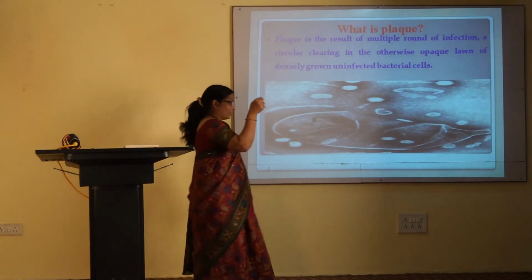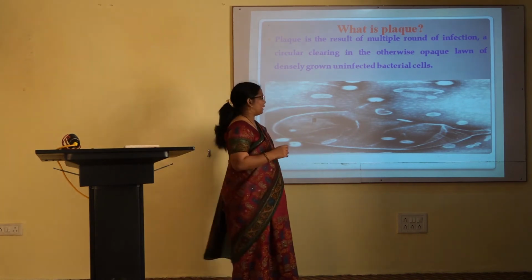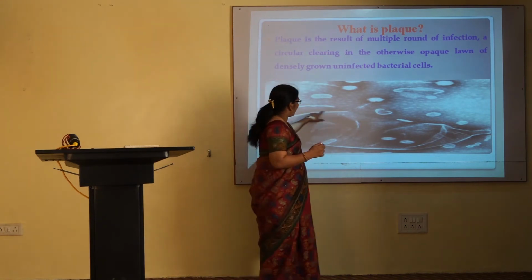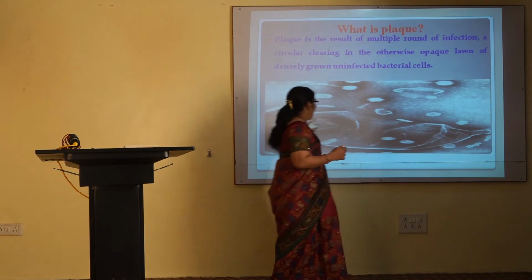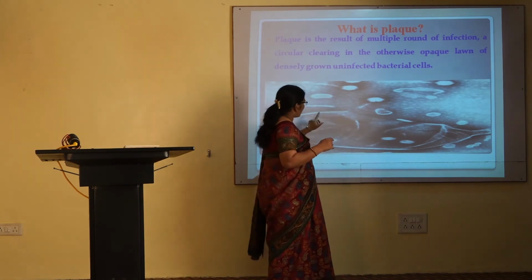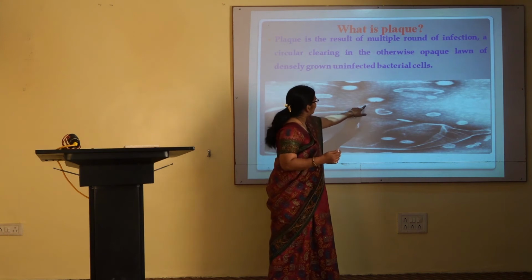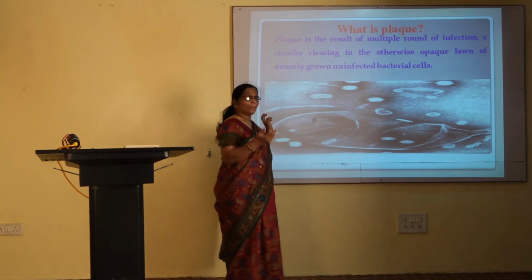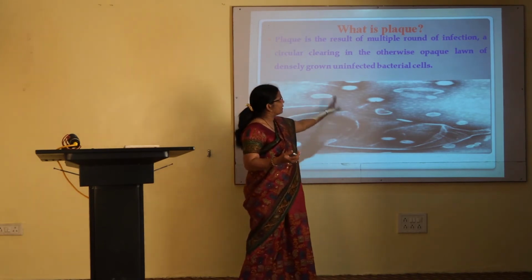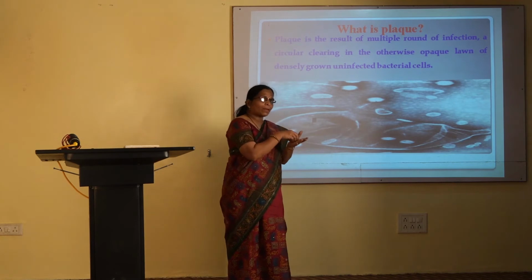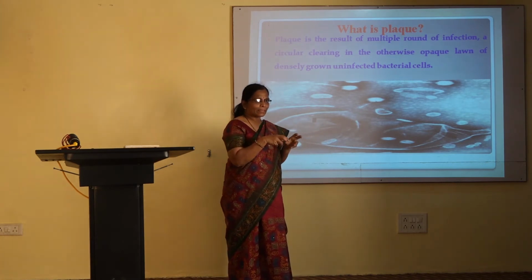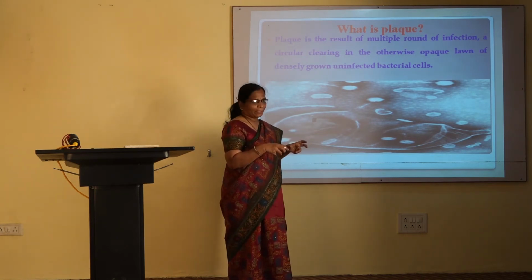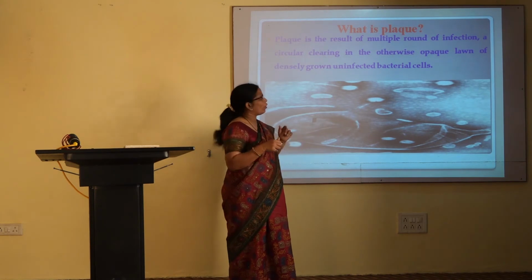When a phage infects a bacterial cell, as we have seen, bacteriophages bring about lysis of the host bacterial cell. This is a bacterial cell, and lytic phages bring about this lysis. After lysis, as you can see here, many phage particles, almost 150 to 200, are released from the host cell. So from a single bacterial cell, many phage particles are released, and these released phage particles in turn infect the further bacterial cells which are in the periphery of them.